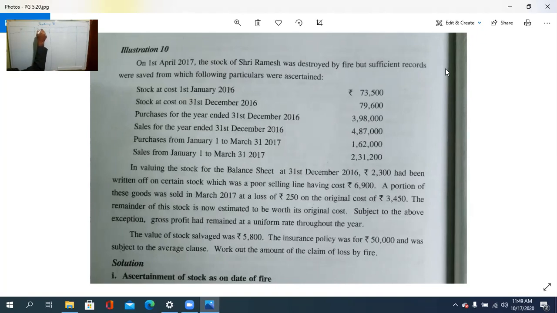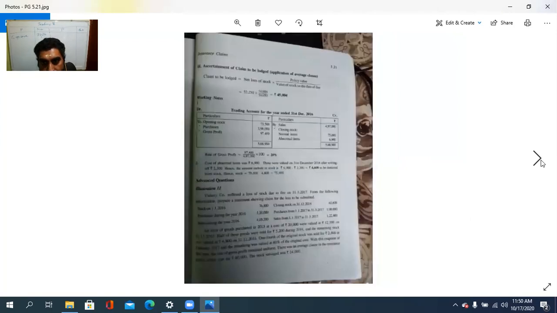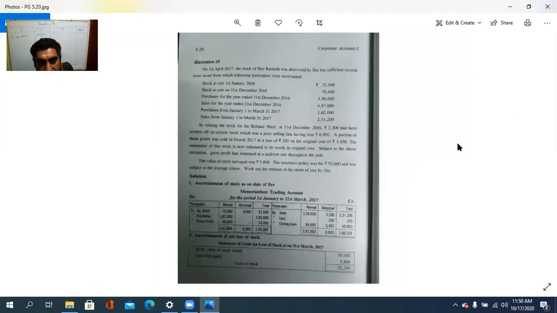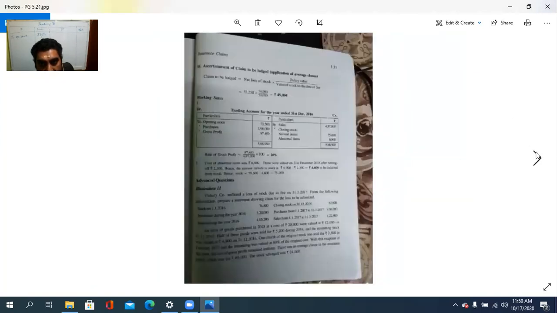Particulars, amount, particulars, amount. To opening stock, how much is it? 73,500. Then purchases for the year ended 31st December 2016.